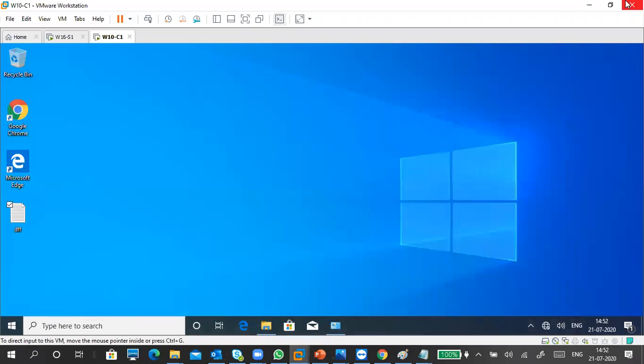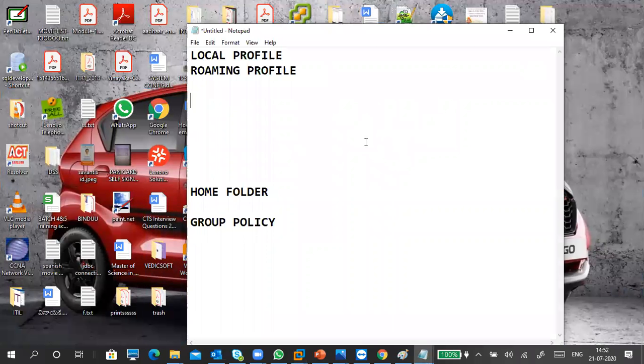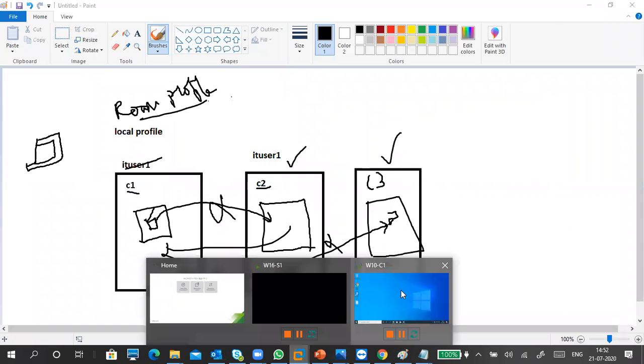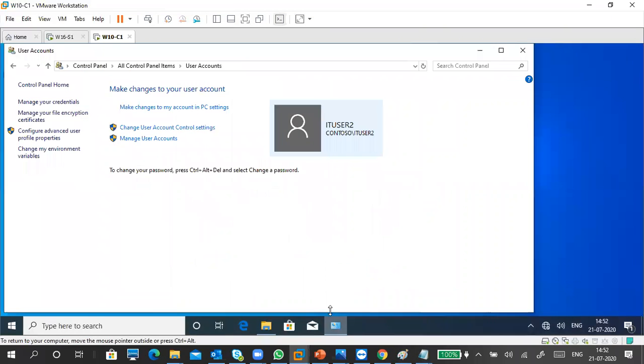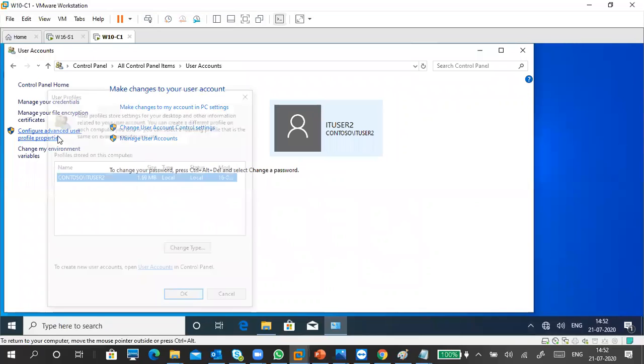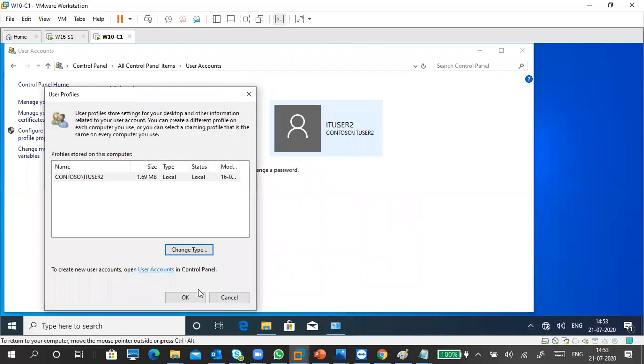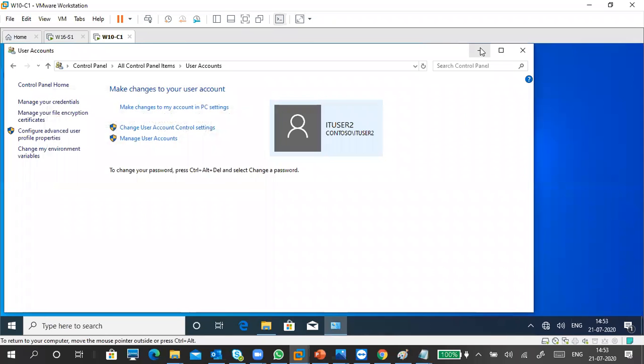Sorry, one more point I forgot. In here, I showed that the type of profile is a local profile, right? Roaming profile is also there.